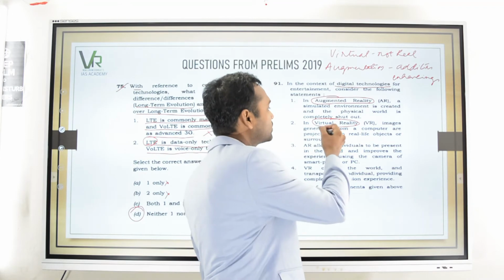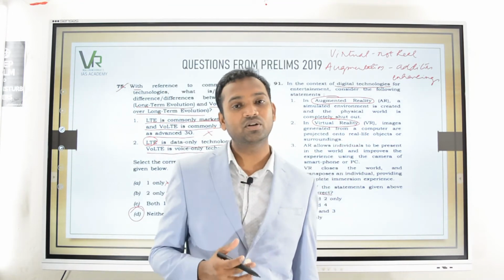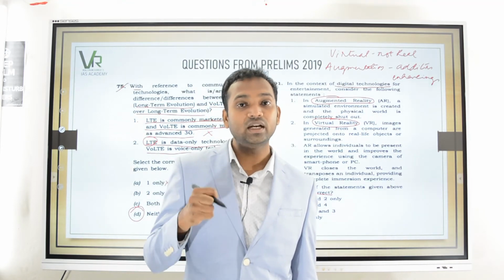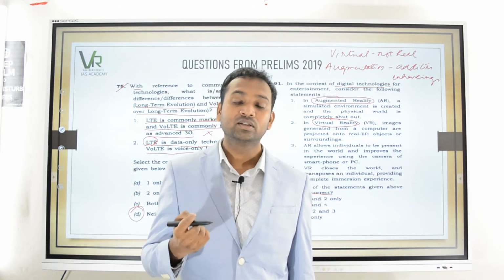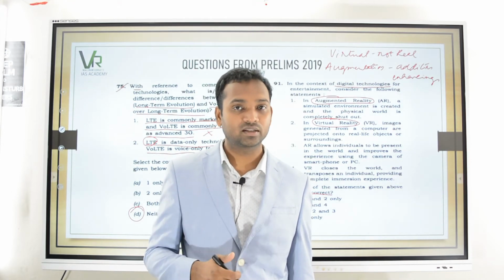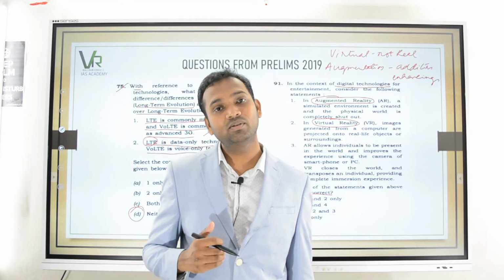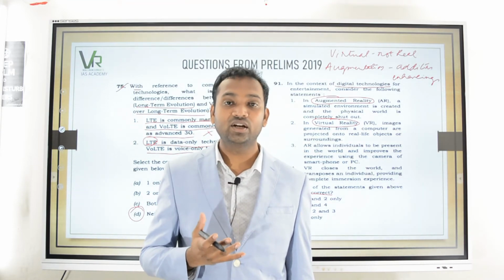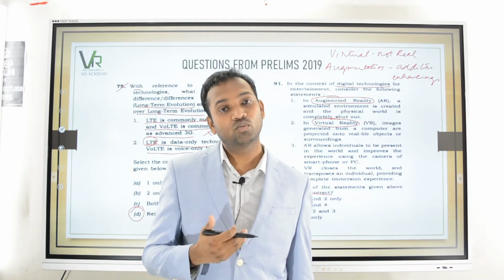Then coming to virtual reality, virtual means that it is not real itself. So if you wear a virtual reality headset, you will be totally moved. It will appear to you that you are present in some different world, where you may be present in cosmos, that is in space, even though you are present on earth. So the present physical world where you are present will be totally shut down, and you will be transported, in the sense that your eyes will be viewing something different, and you will feel that you are in a totally different place. That is called virtual reality.